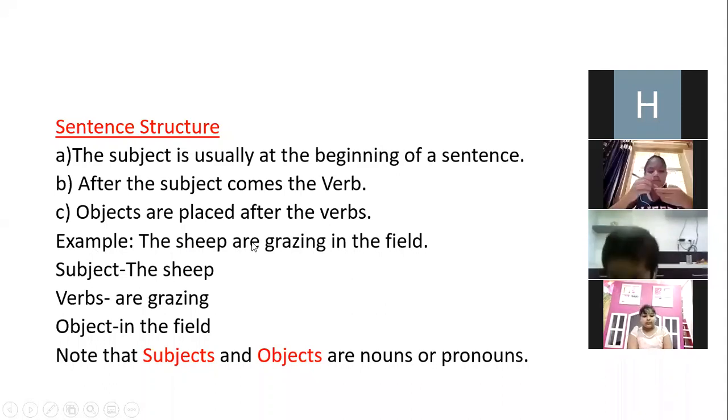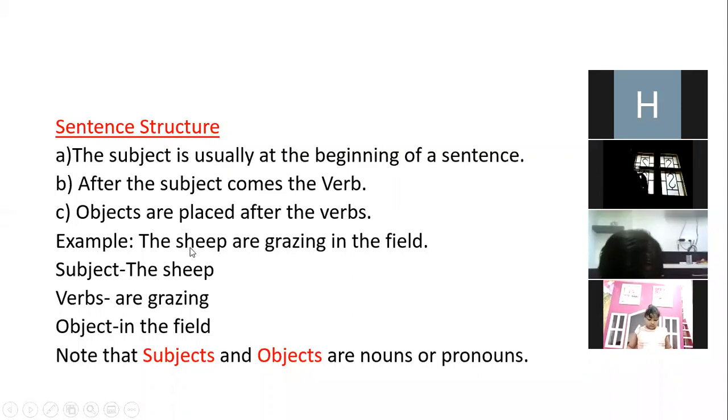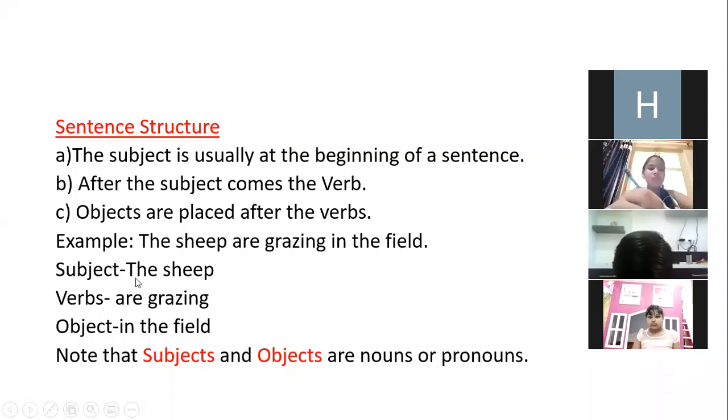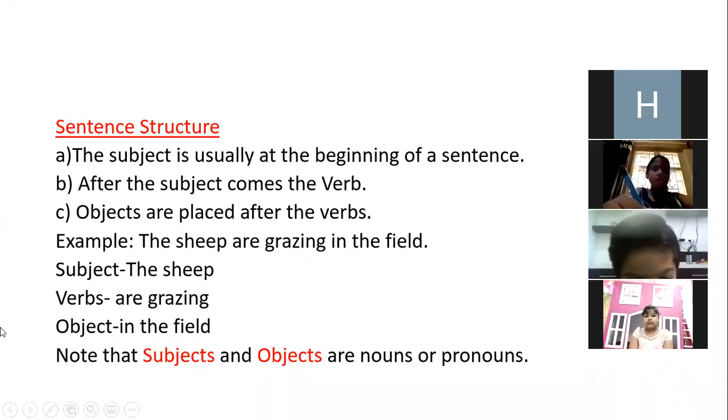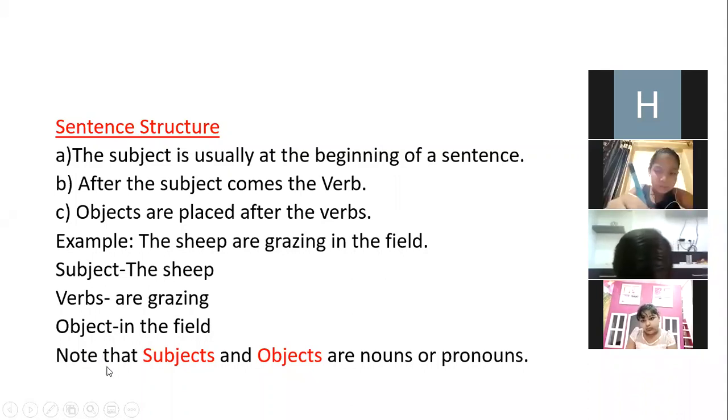The sheep are grazing in the field. Now here you can see I have started my sentence with the sheep. Sheep is what? Noun. It is the name of an animal. So the subject is the sheep. What action are the sheep doing? They are grazing. So are grazing is your verb here. Now where are they grazing? They are grazing in the field. So in the field is your object. Is it clear?